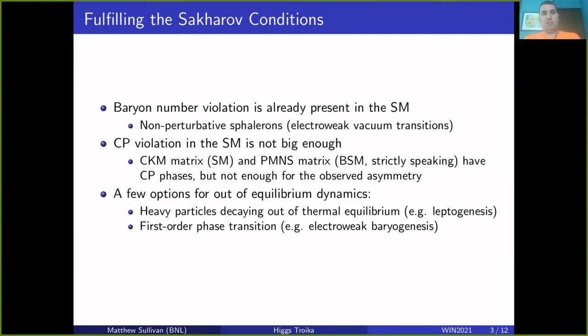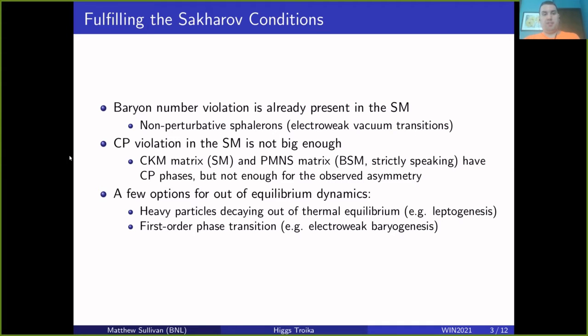So in fulfilling these conditions, we need to talk about not only what the standard model cannot do, but also what it can do. The first condition, baryon number violation, actually does turn out to be something that the standard model can do by itself. Perturbatively, baryon number is a symmetry of the standard model, but it is an anomalous symmetry, which means there are non-perturbative violations. In particular, there are these non-perturbative sphaleron processes, these electroweak sphalerons, which are vacuum transitions that can change antileptons into baryons, 3 units at a time. So baryon number violation is actually already okay in the standard model.